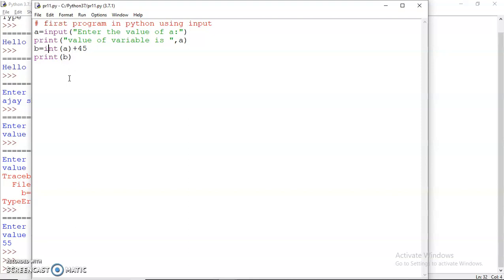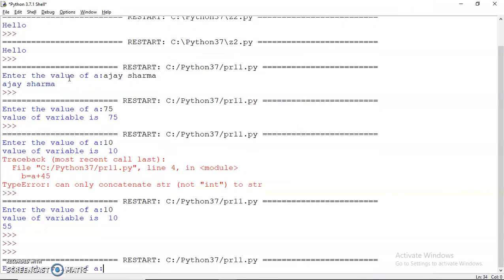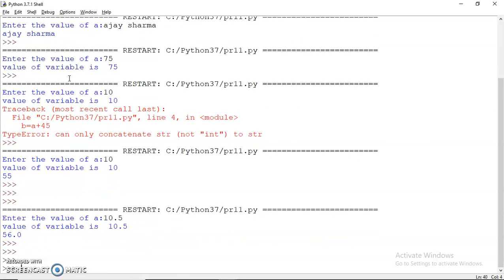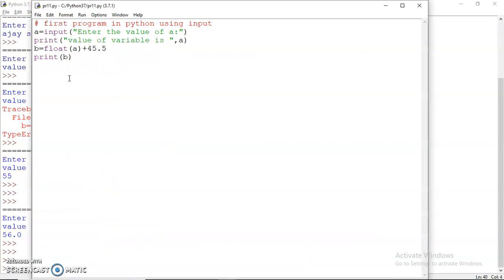For example, if I needed to convert it into float, I can convert it into float, and maybe write something like this. Now if I run it and give the value of A as 10.5, you can see the answer has come now. So this is one way of changing the type of your variable. Python by default doesn't stress too much on defining data types. Although the data types are there, int, float, string, it is not very particular about you mentioning those data types in your programs.